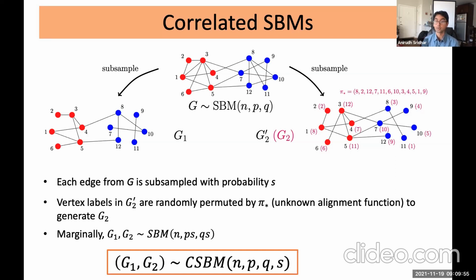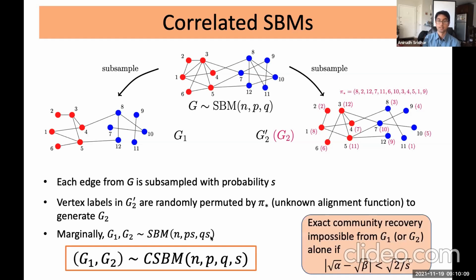One interesting consequence of the model is that marginally, G1 and G2 are both stochastic block models with parameters n, ps, and qs, where this additional factor of s is due to the subsampling. And based on this marginal distribution, we can apply the previously known results to show that exact community recovery is impossible from either one of these graphs alone if this condition here is satisfied.